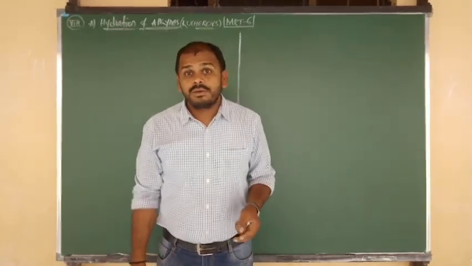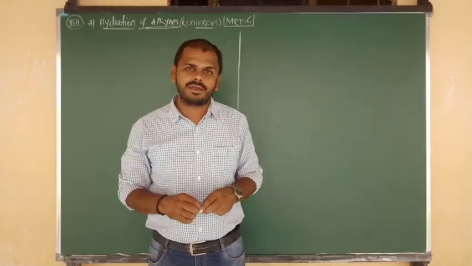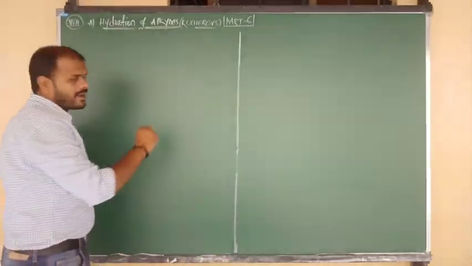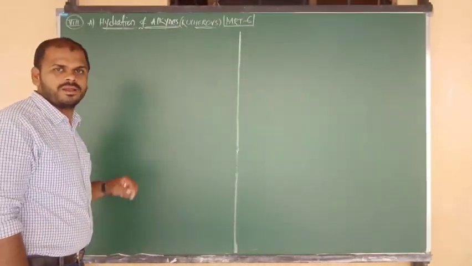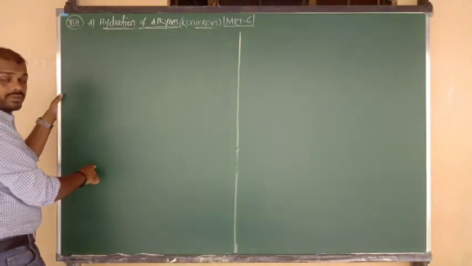Up to now, from 7 different methods we have prepared the aldehydes and ketones. Now the remaining 2 methods are there. The 2 methods I am going to discuss in this class. So in the eighth method, again A and B, 2 cases are here.